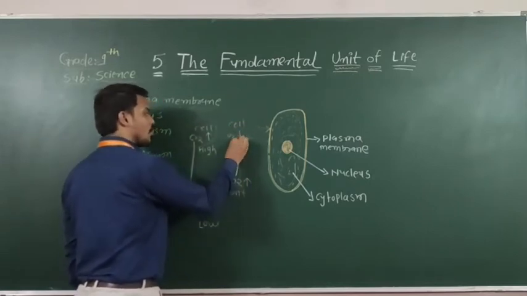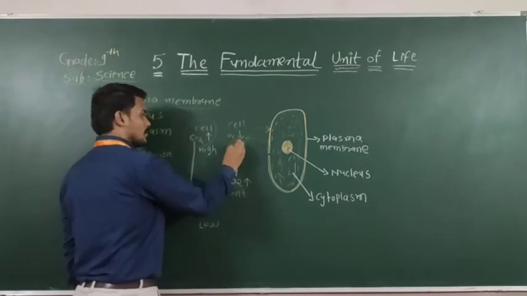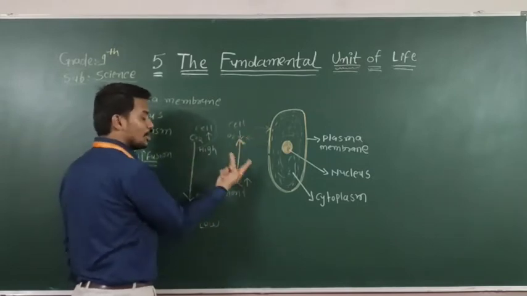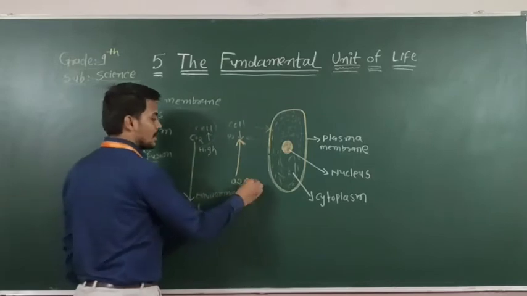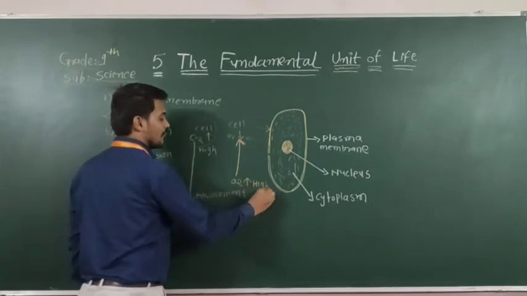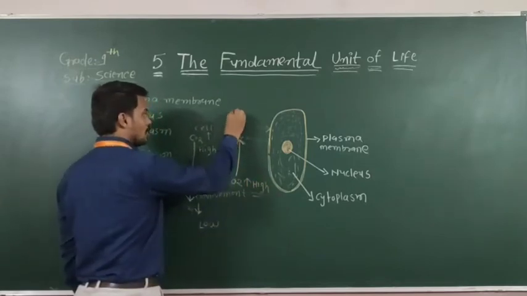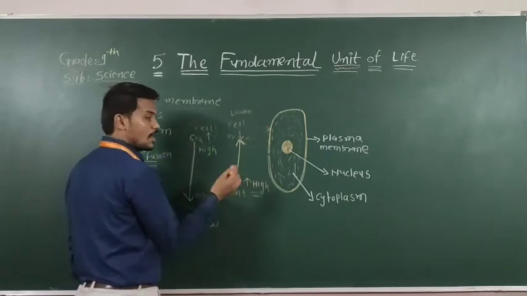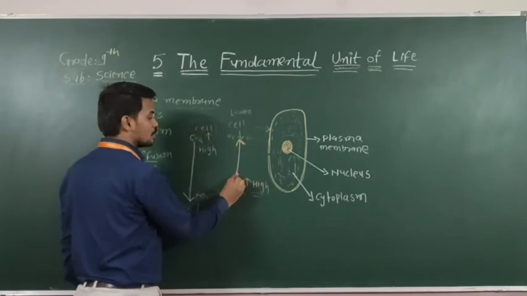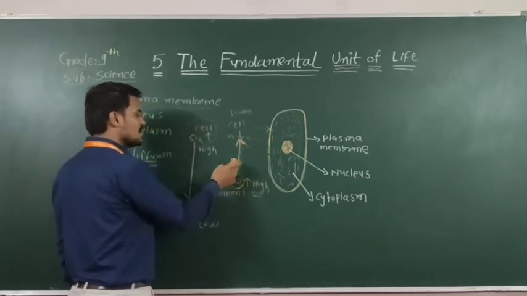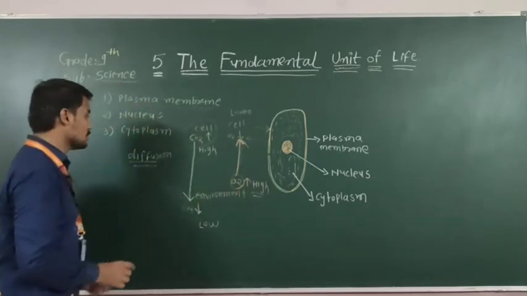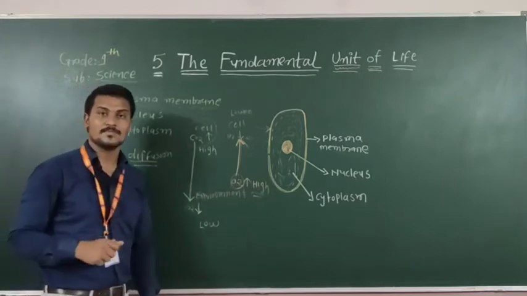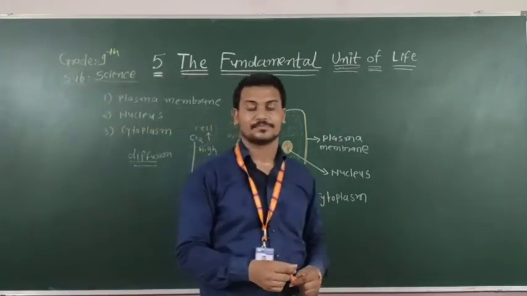On the contrary, the other process is exactly opposite to this one. Here there is a higher concentration in the environment and a lower concentration in the cell. Oxygen always diffuses from higher concentration to lower concentration. This process is known as diffusion.